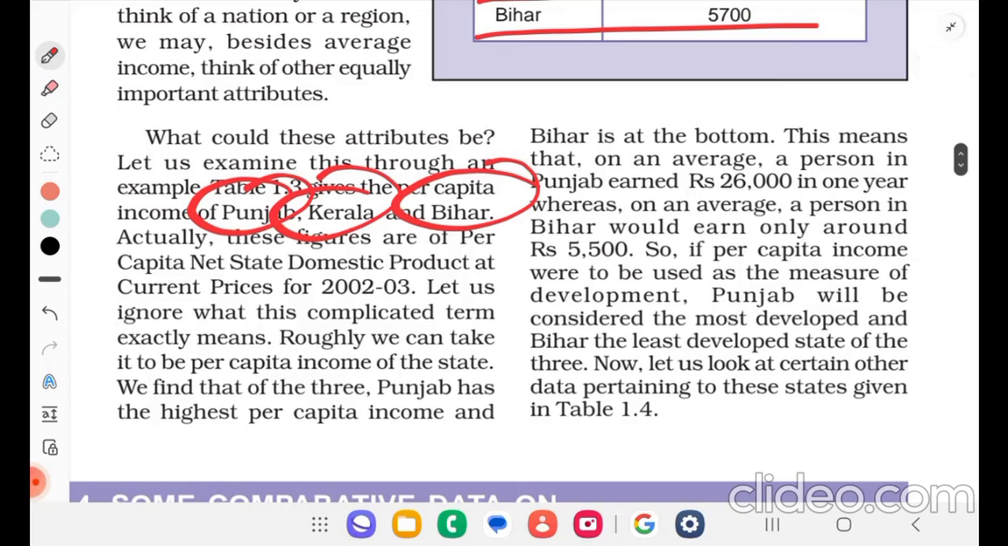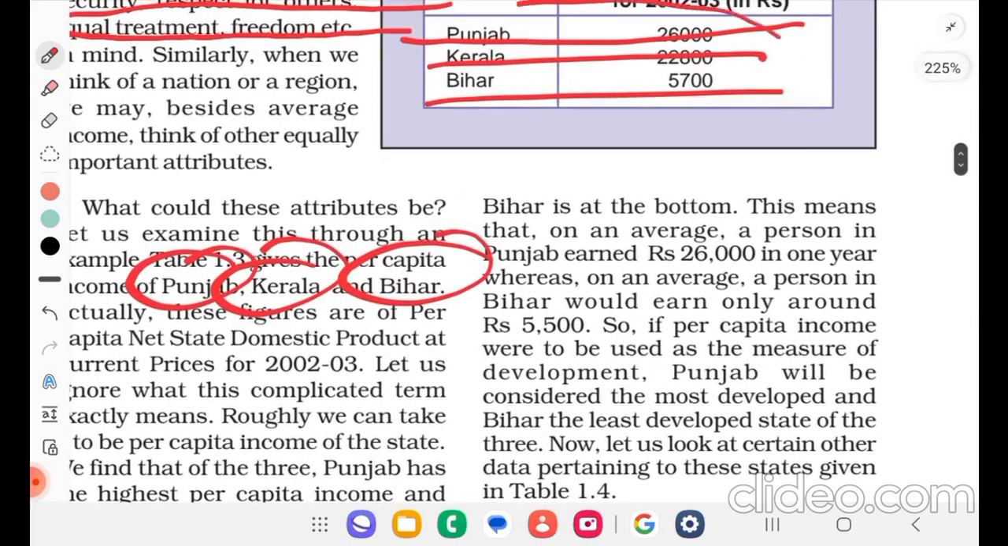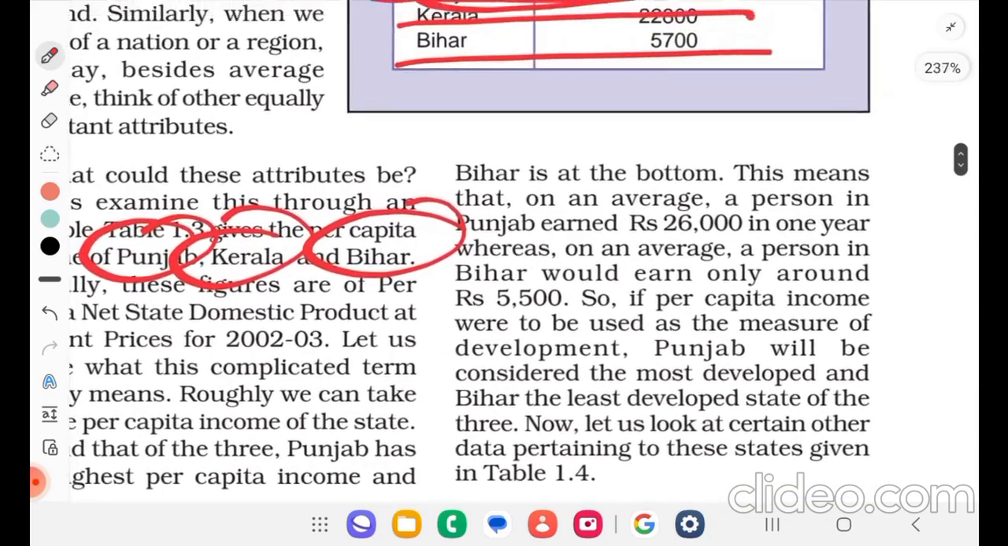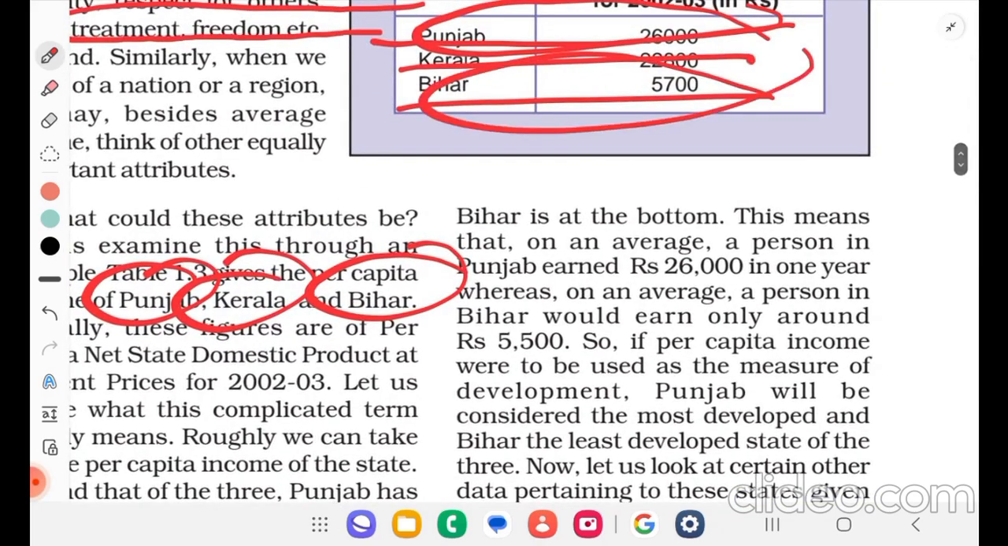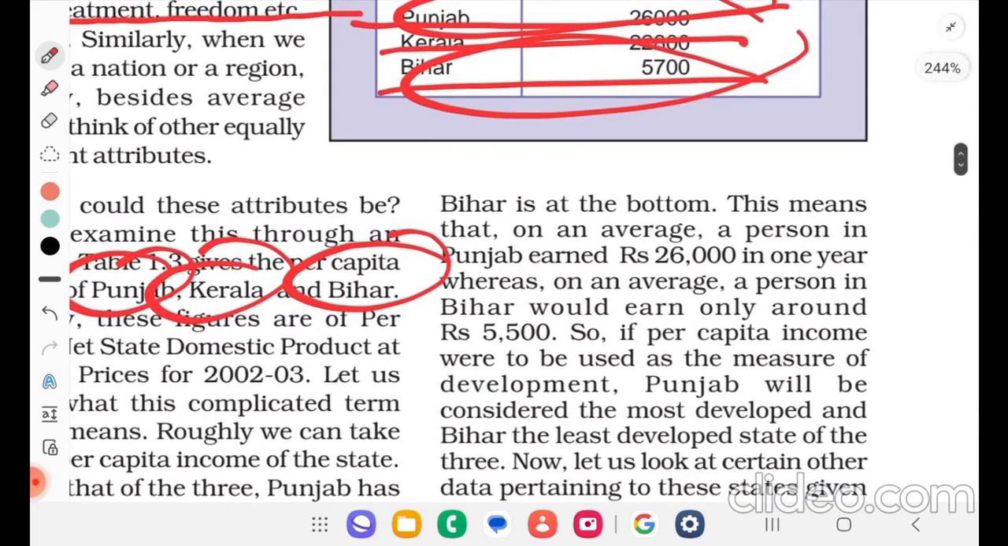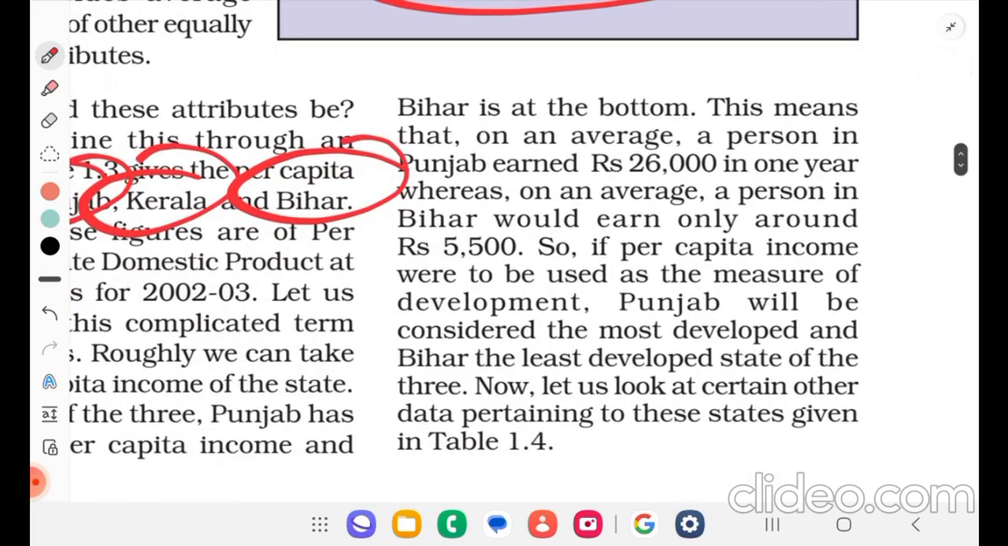We find that of the three, Punjab has the highest per capita income and Bihar is at the bottom. This means that on an average, a person in Punjab earns rupees 26,000 in one year, whereas on an average, a person in Bihar would earn only around 5,500 rupees. So, if per capita income were to be used as the measure of development, Punjab will be considered the most developed and Bihar the least developed state of the three.